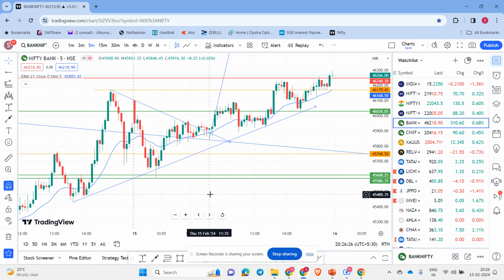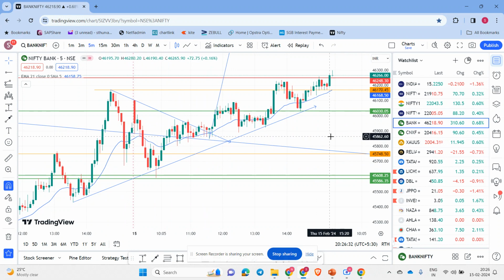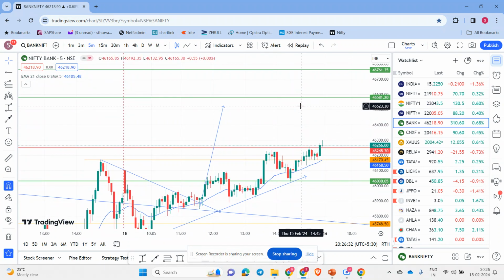And what can we expect from the market tomorrow? This triangle breakout is still valid, and we have a target pending till here. If there is a gap up, wait for a dip and then go for reversal, or if the first candle is green, we can go for it if you are an aggressive trader, or wait for the dip for the retracement trader, wait for the dip and reversal for the target. This target definitely has to go tomorrow, and if we can hold it, at most it can go up to this one.